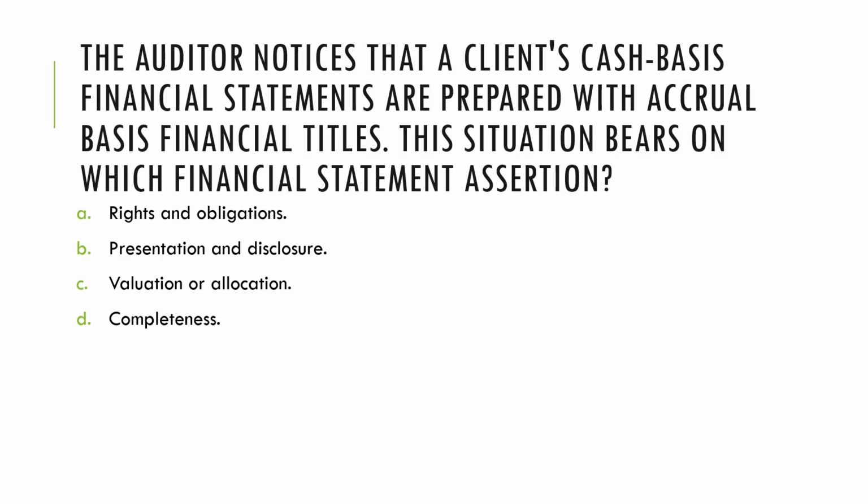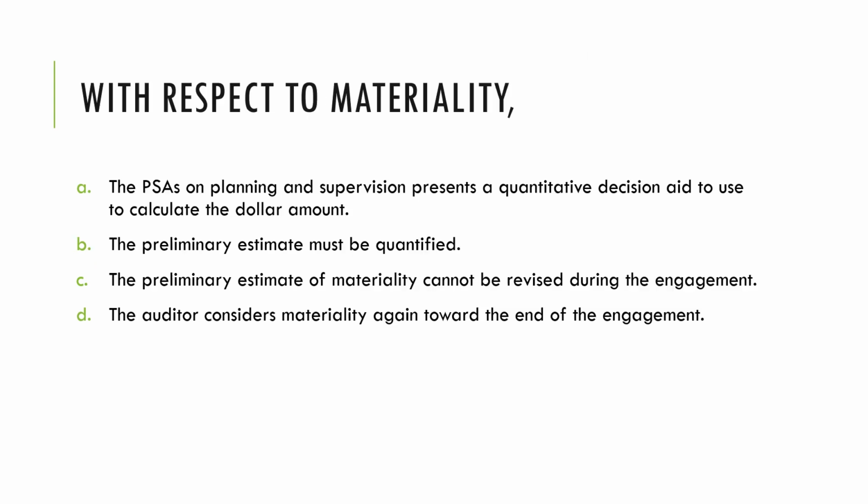Next, the auditor notices that a client's cash basis financial statements are prepared with accrual basis financial titles. This situation bears on which financial statement assertion? Is it letter A, rights and obligations, letter B, presentation and disclosure, letter C, valuation or allocation, or letter D, completeness? When the wrong financial titles are used, this is what affects presentation and disclosure. Of course, right about now, with our new categories for FS assertions, this will be more strictly the assertion of presentation. So bravo for this number.